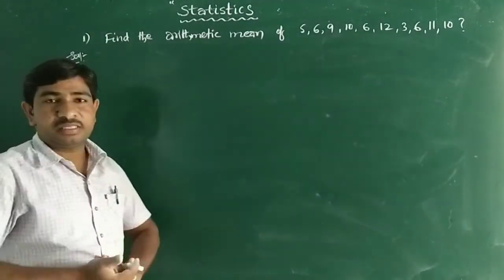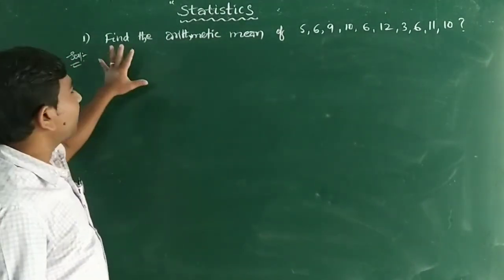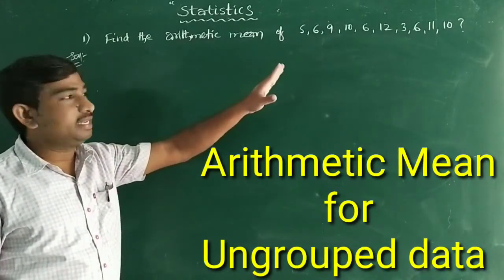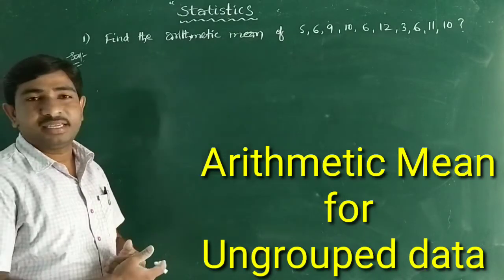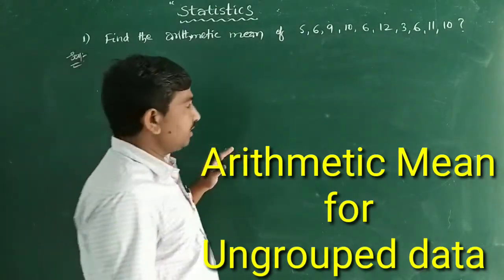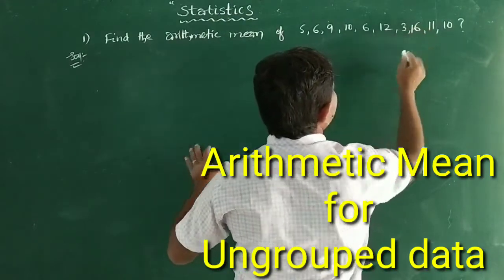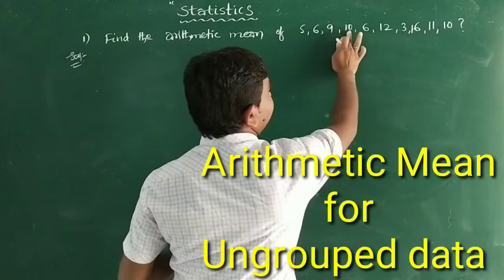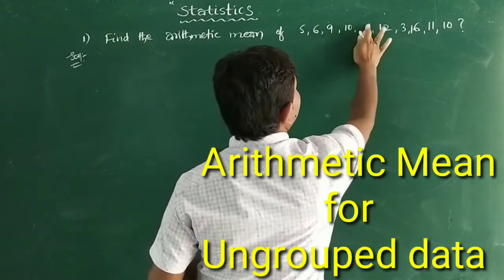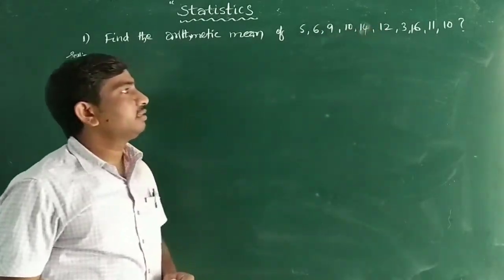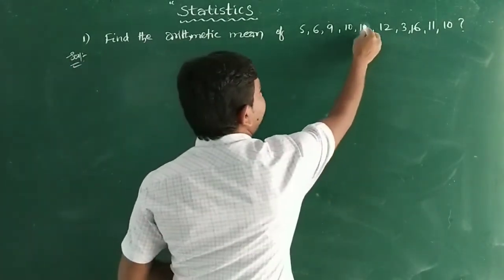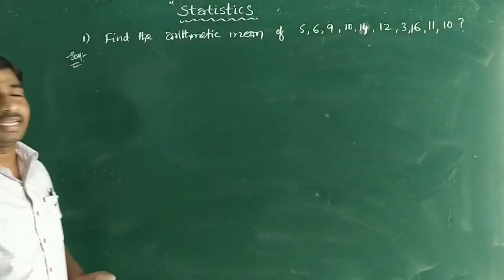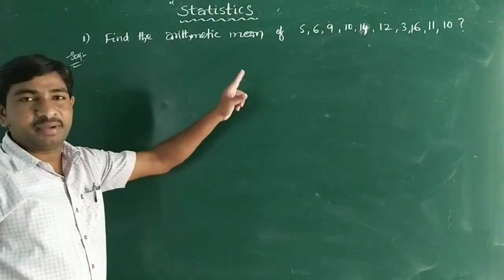Now see the example problem. Find the arithmetic mean of 5, 6, 9, 10, 6, 12, 3, 6, 11 and 10. Observe that 6 is repeated here, so let us consider one more value, 16, to understand better, and 14 instead of 10. So the data is 5, 6, 9, 14, 12, 3, 16, 11, 10. This is the raw data, meaning ungrouped data.